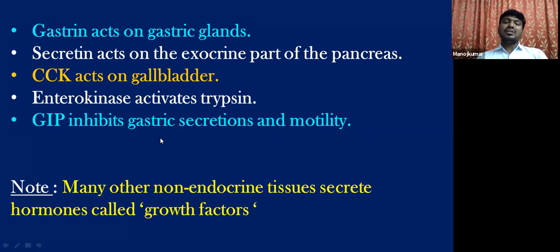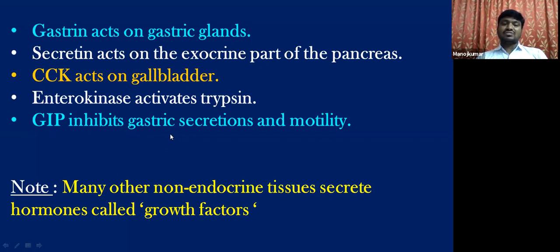So what happens generally in the stomach, more and more HCl is secreted and the food is thoroughly churned and thoroughly mixed with HCl and becomes more and more acidic, isn't it? So by the inhibition of gastric secretions, the gastric acidity is decreased. So the acidic chyme is converted into alkaline. Okay, so this GIP inhibits the gastric secretions.